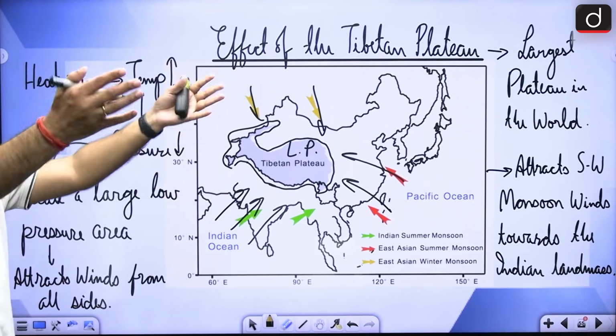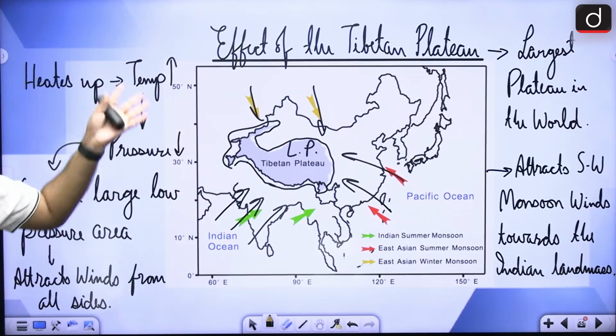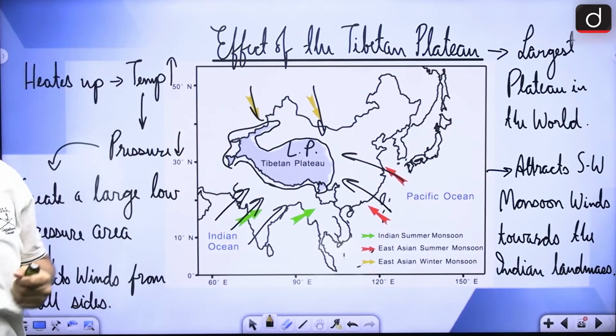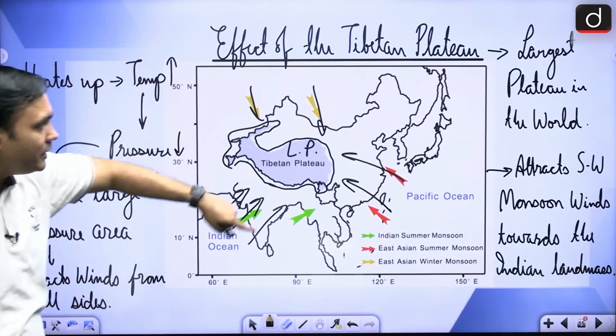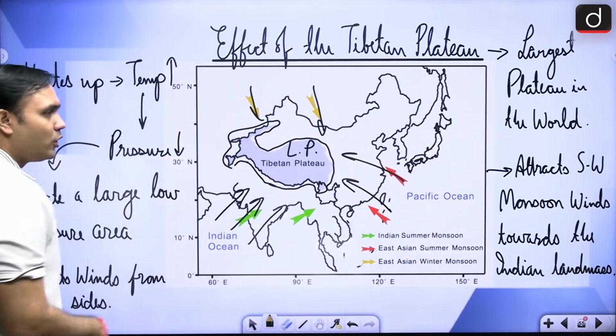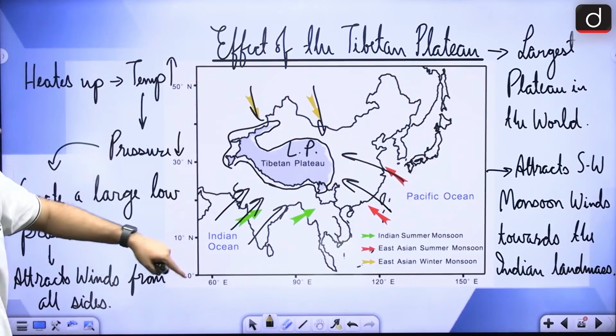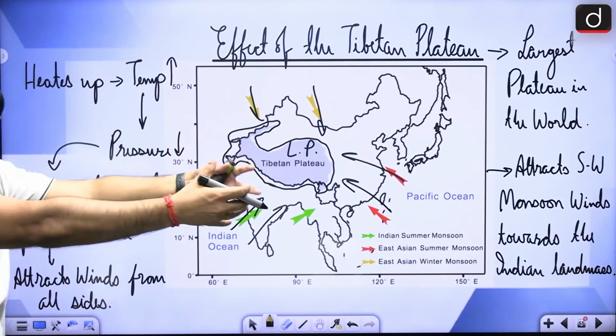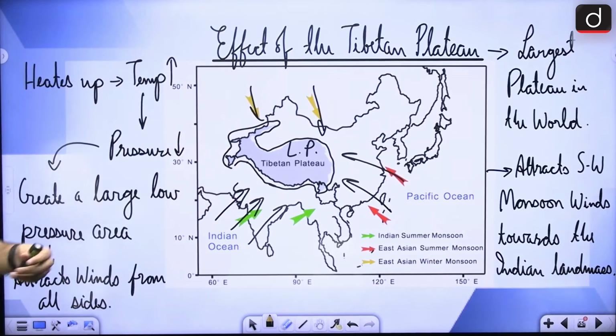This huge area with a flat surface is getting heated up. Hence, this whole area is a huge low pressure area, and it is attracting winds from all sides, from the Pacific, from the northern regions of Asia, and from the Indian Ocean region also. So it is attracting winds from all sides. This is a very large area of low pressure, right?